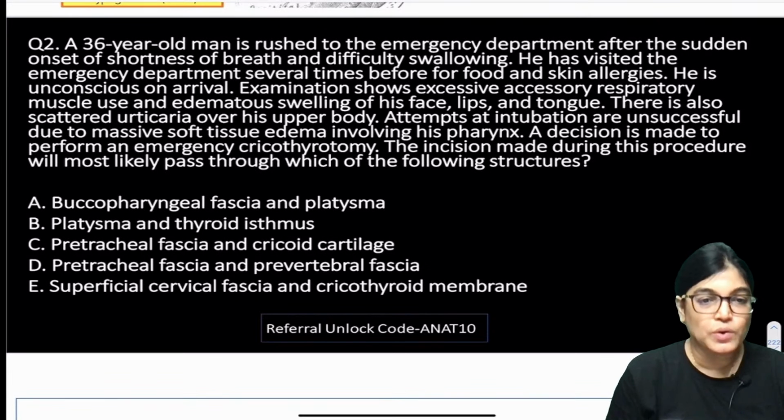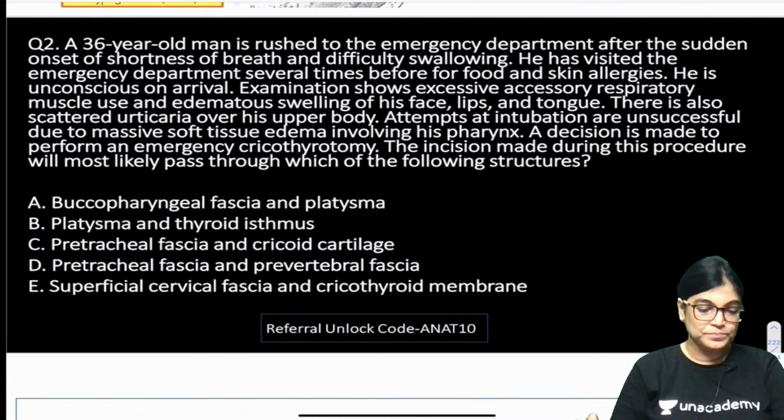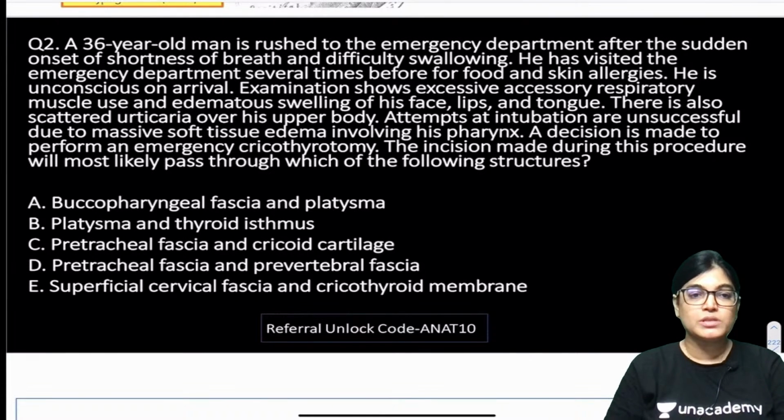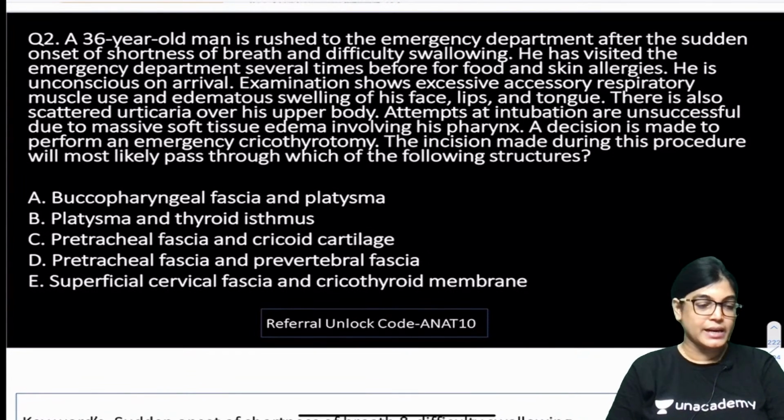So according to you, which is the most correct answer? All of you just mark your answer, what you feel is the most correct. There are 5 options, my dear friends, just mark the correct answer. The whole clinical history of the patient is mentioned here. So whichever you feel is correct, mark your answer.